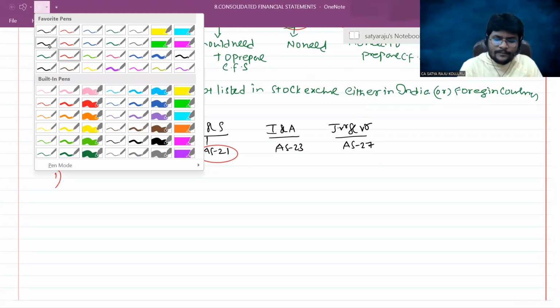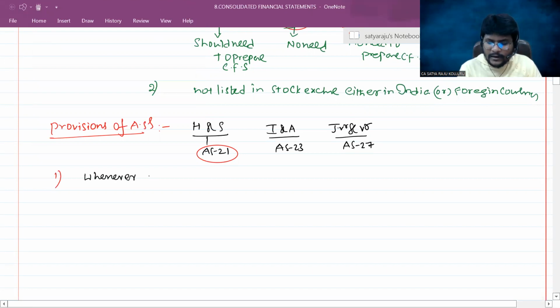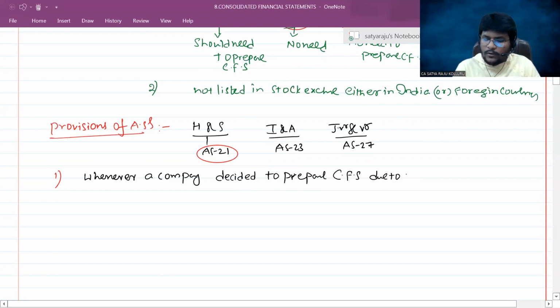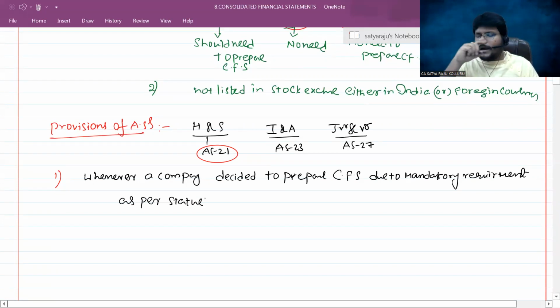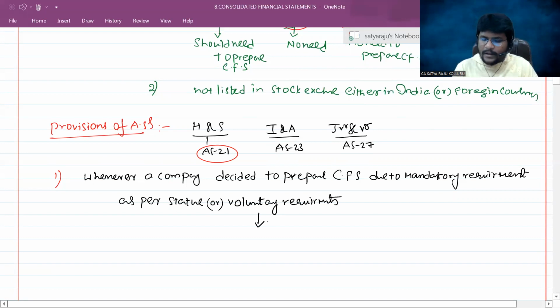Now coming here, what is the first provision I discussed? Whenever a company decided to prepare CFS due to mandatory requirement as per statute, meaning as per Companies Act 2013, or maybe it is excluded as per the Companies Act 2013, but still they voluntarily want to prepare, due to mandatory requirement as per statute or voluntary requirement, they should comply with the provisions of AS21.